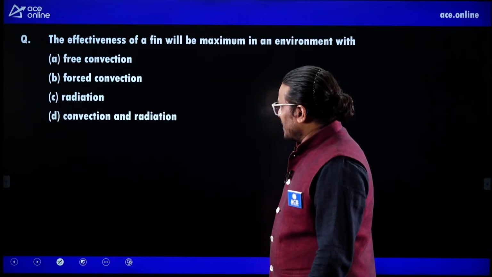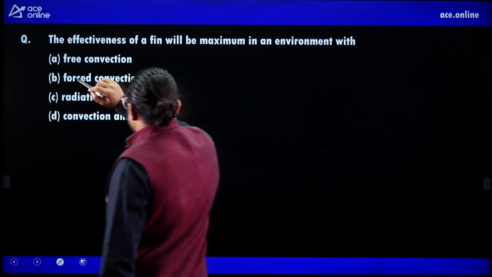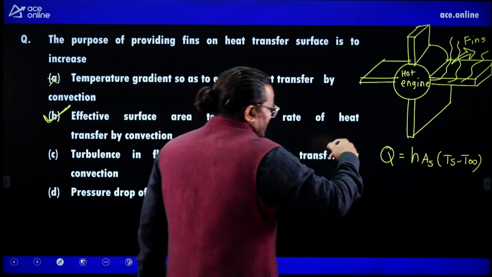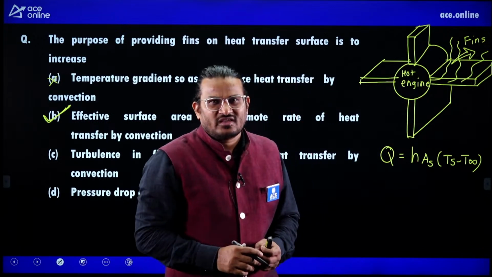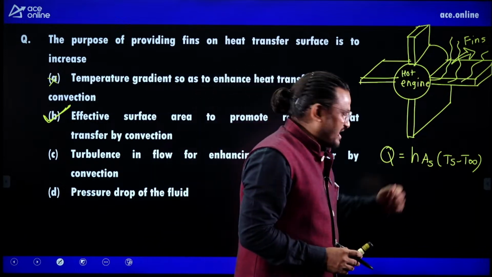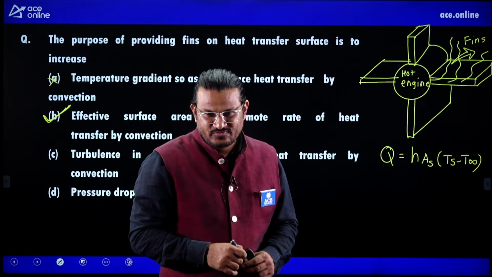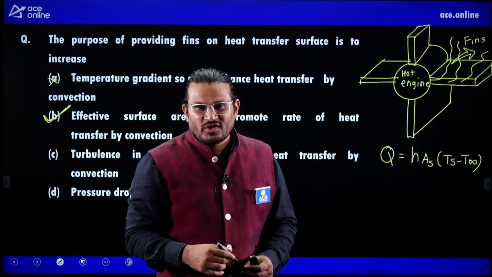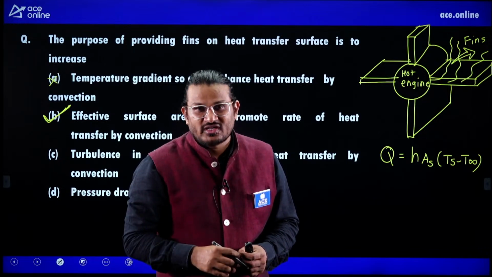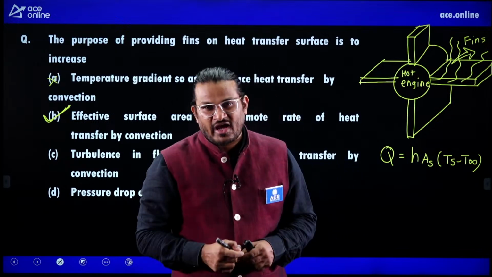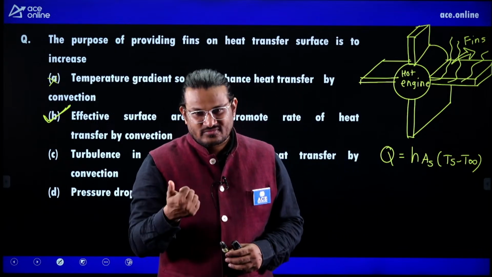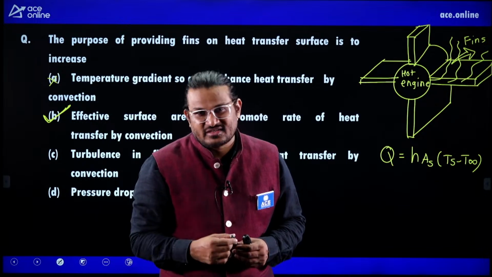Okay. Now, next question. So hope you understand that this is the fin. Then you will ask me one thing, that sir, why we are increasing area? Directly we switch on the fan. We switch on the fan, body will cool. Of course, that is a very good choice. But remember one thing, whenever you want to switch on the fan it requires electricity. So everywhere how you will provide electricity?